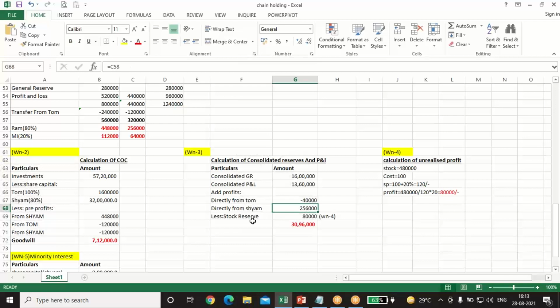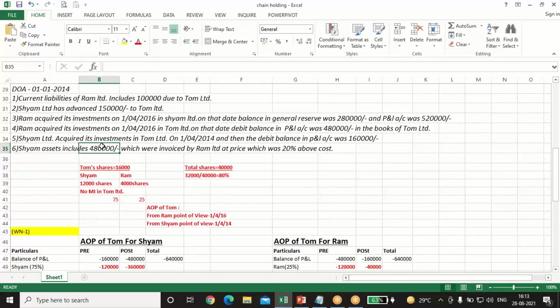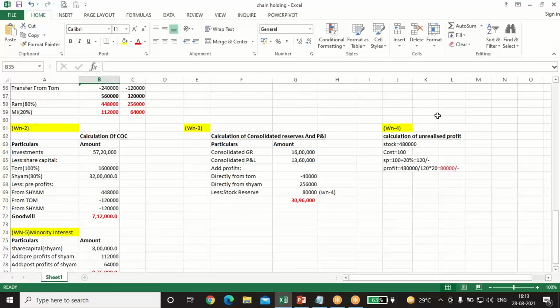Okay, so less stock reserve. There was an adjustment for stock reserve also. Sham includes stock of 4,80,000, which was invoiced by Ram. Means Ram has sold the stock to Sham at 4,80,000, and he has sold at 20% above cost. So there was an unrealized profit. Let's suppose if cost is 100, then selling price is 120, means 20 is the profit. So 4,80,000 divided by 120 into 20.